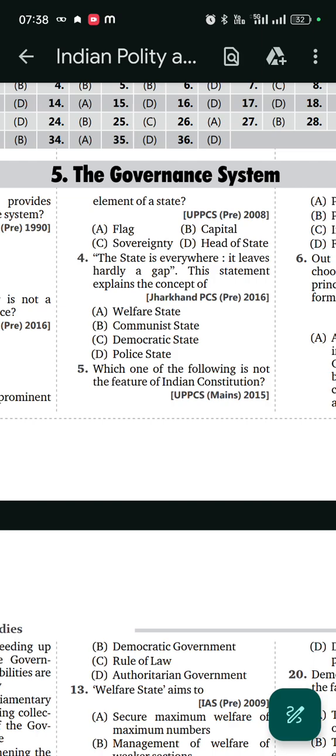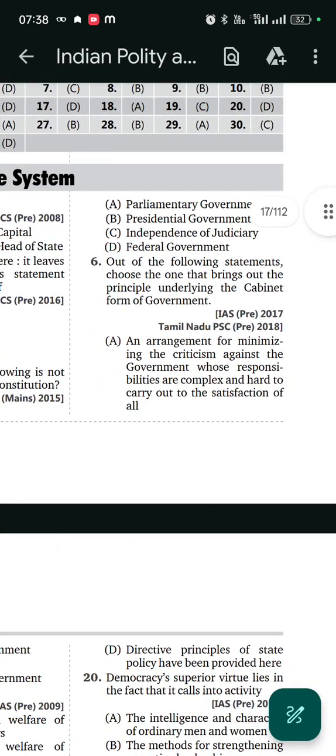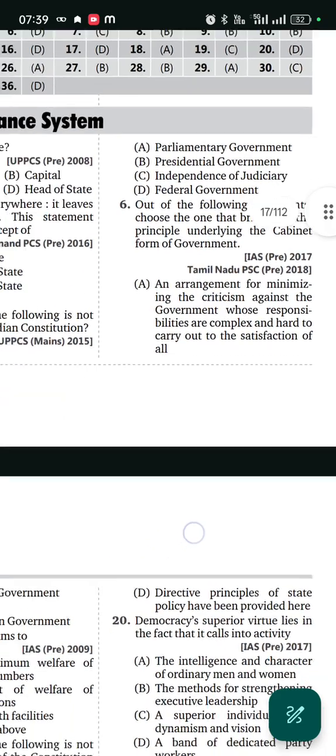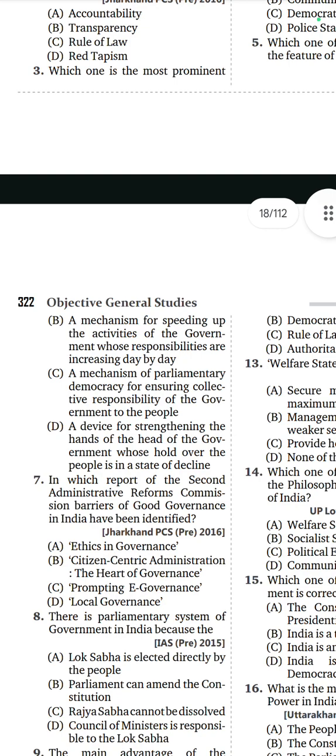Fifth question. Which one of the following is not a feature of the Indian Constitution? Option B, presidential government. Sixth question. Out of the following statements, choose the one that brings out the principle underlying the cabinet form of the government. Option C. The mechanism of parliamentary democracy for ensuring collective responsibility of government to the people.